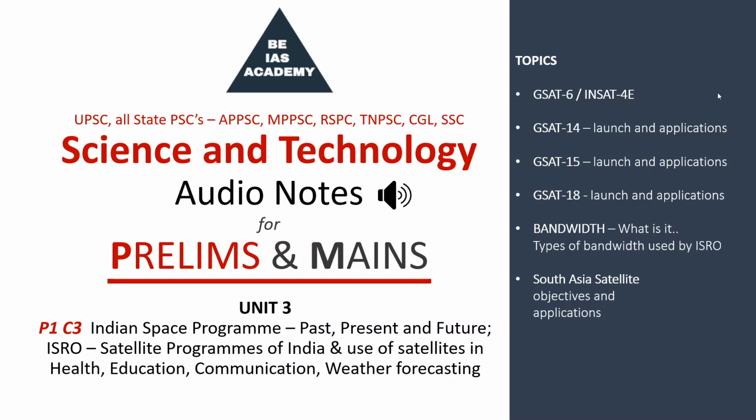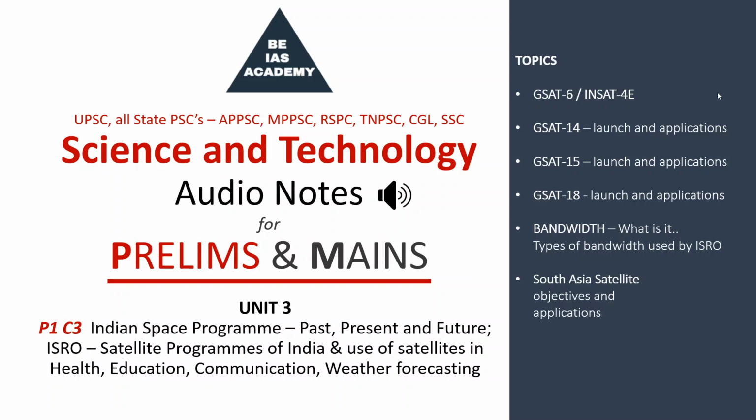Okay, let's start with GSAT 6. It is also called INSAT 4E. It's an advanced communication satellite launched by ISRO in 2015 from Satish Dhawan Space Center by using GSLV D6. ISRO used an indigenously developed cryogenic engine in the third stage of GSLV D6. With this, India successfully used the indigenous cryogenic engine for the third time.